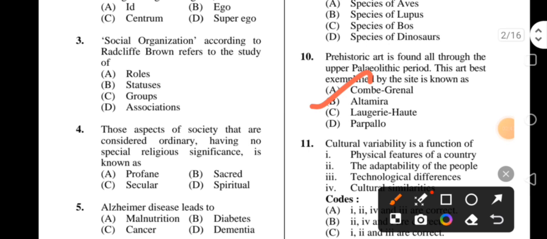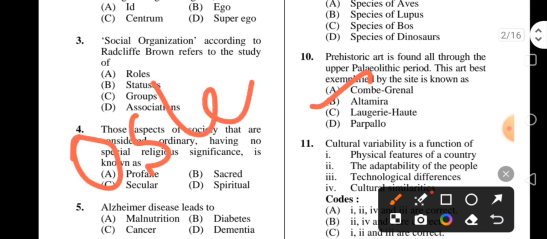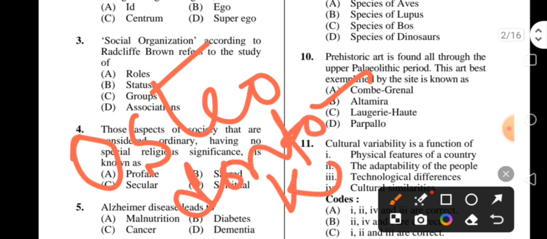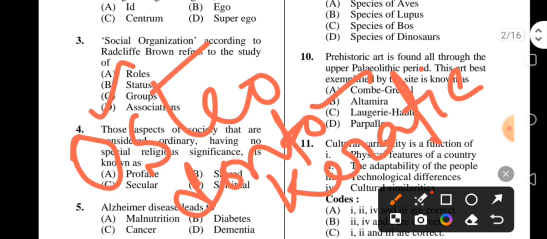And Upper Paleolithic culture is also known as osteodontokeratic culture. Osteo means bones, donto means teeth, keratic means keratin. So during this culture, all instruments were made by all 3 components.